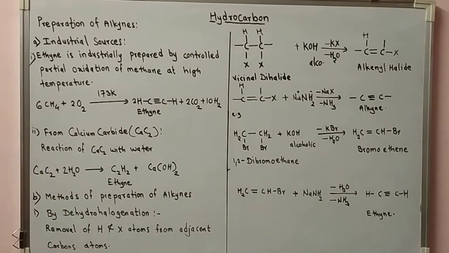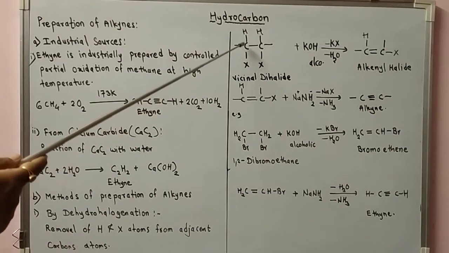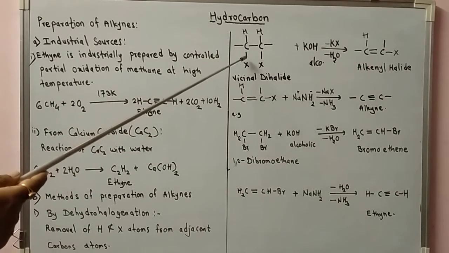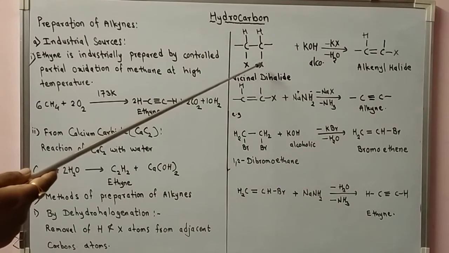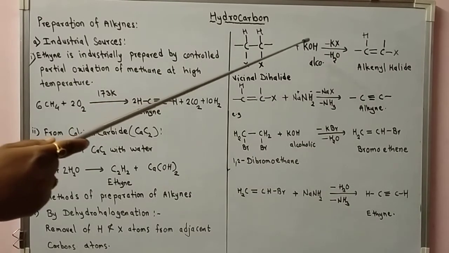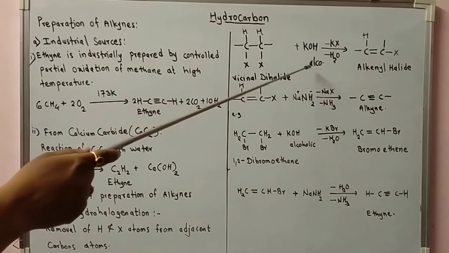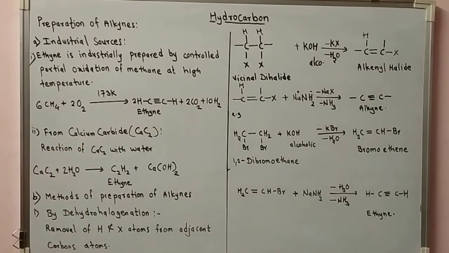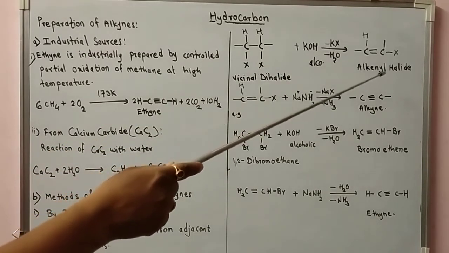So let's say this is the general reaction. Vicinal dihalides, X, these are two halogen atoms attached to adjacent carbon atoms. Here hydrogens are shown. When it reacts with an alcoholic solution of potassium hydroxide, it forms alkenyl halide.